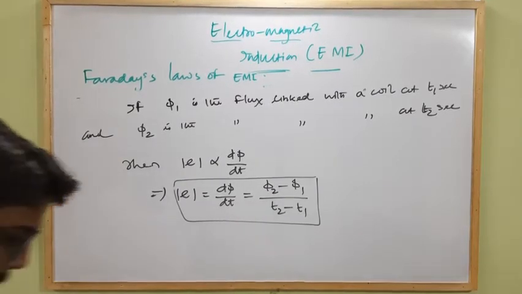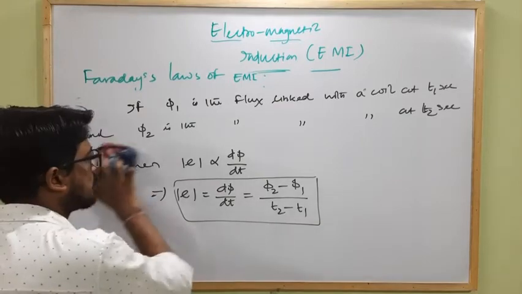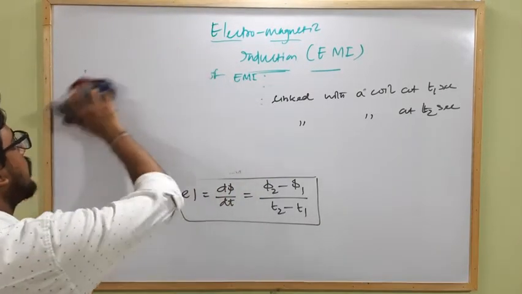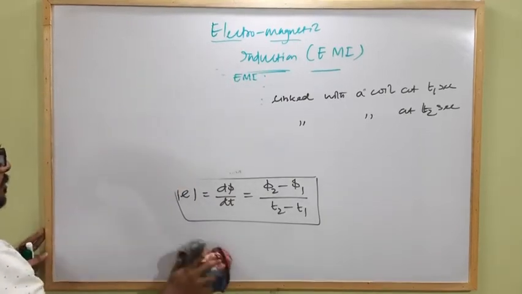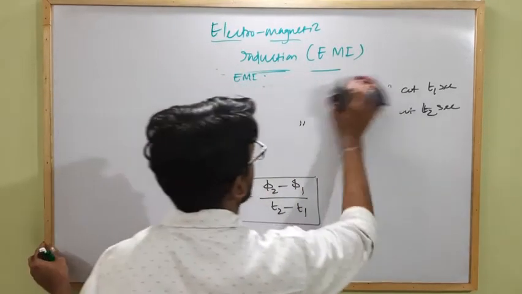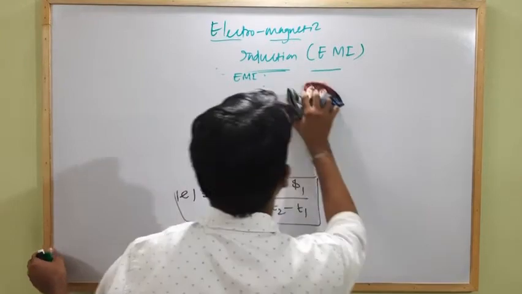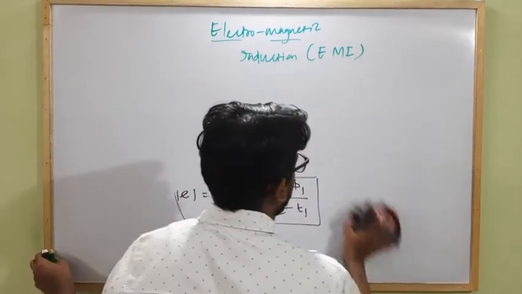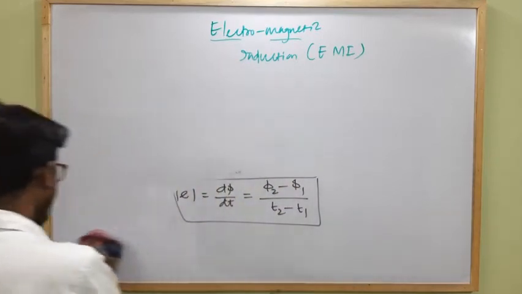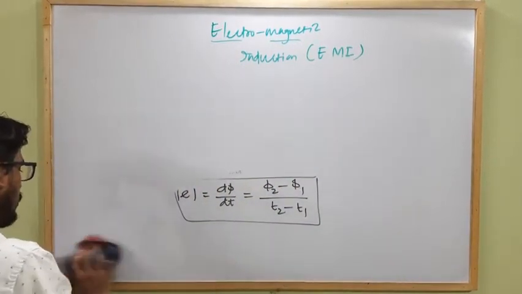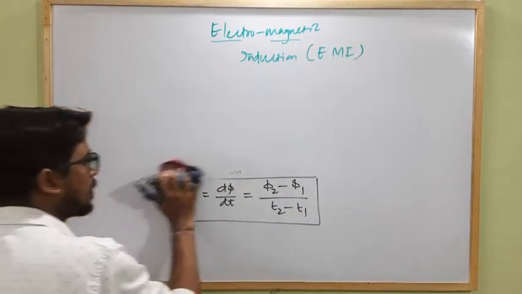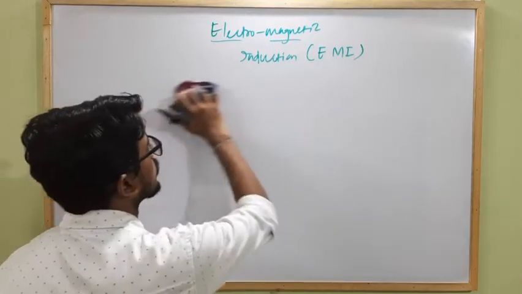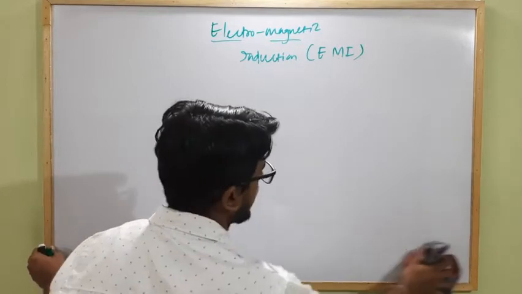So Faraday tells us that the rate of change of magnetic flux gives us the magnitude of the induced EMF, but Faraday is not able to give us the polarity of the induced EMF or the direction of the induced current in a coil by electromagnetic induction. So how to determine the polarity of the induced EMF or the direction of induced current in a coil which is produced due to electromagnetic induction?